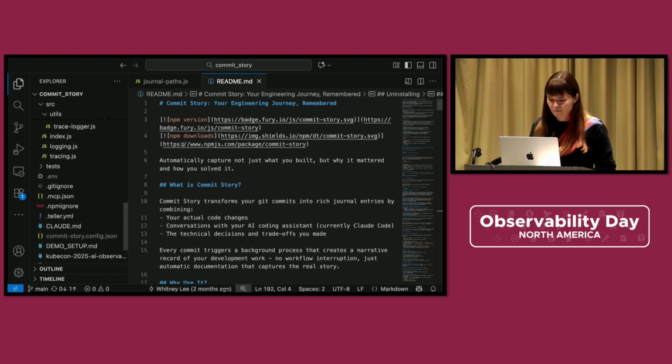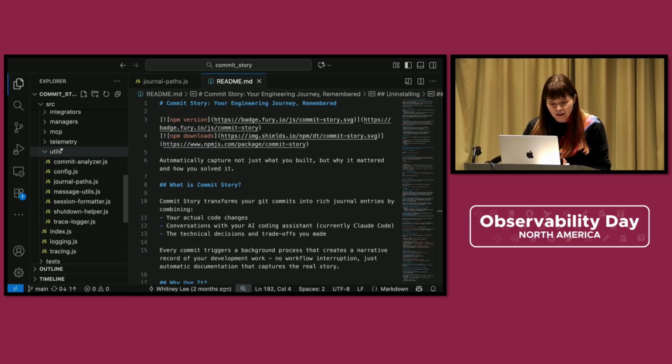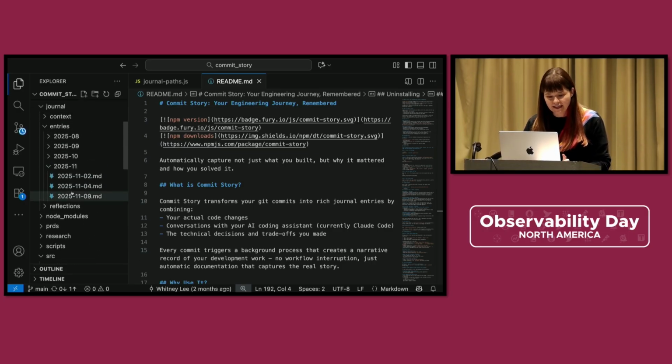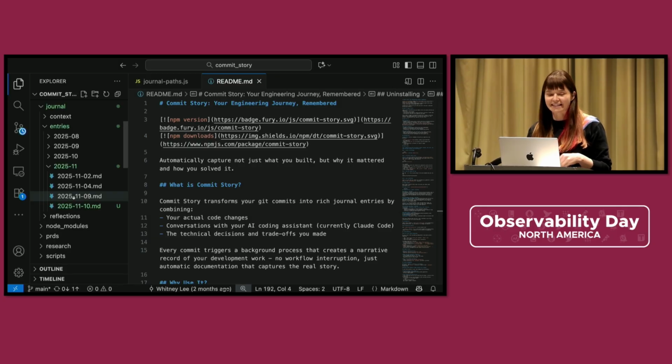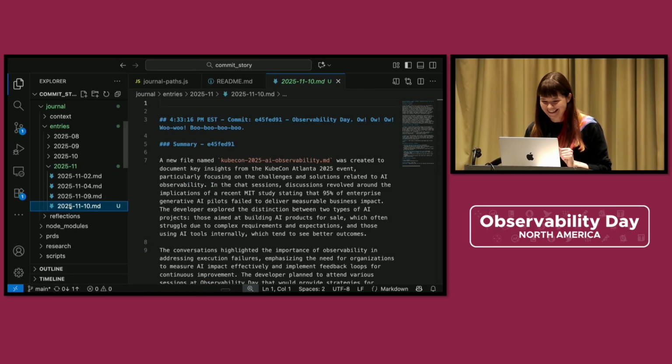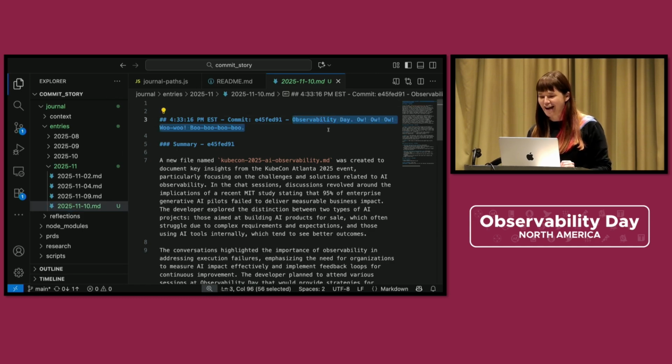Now here in my code base, what is going to happen in the next few seconds is that I expect a new journal file for today to show up. And then it's going to have a journal entry that was just created with all of the changes I've made since the last time I made a git commit. And here it is. So here is my commit. We have our commit message.